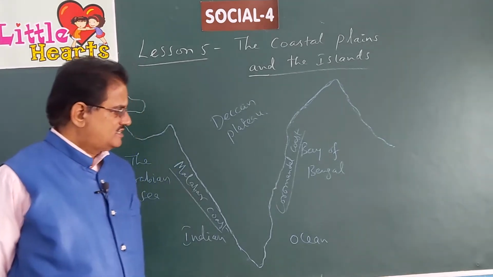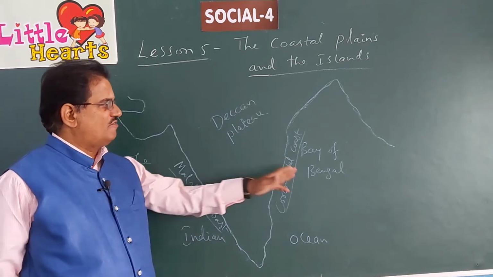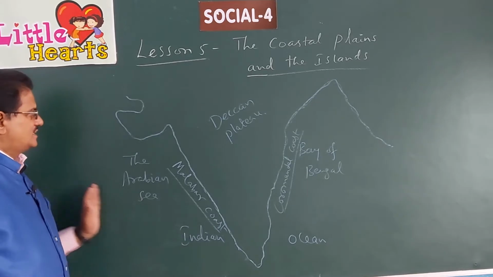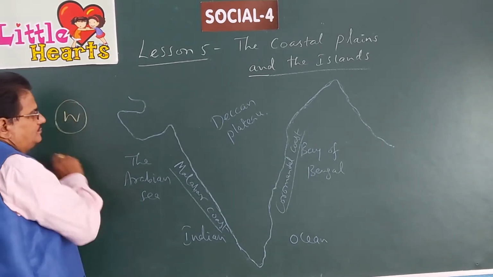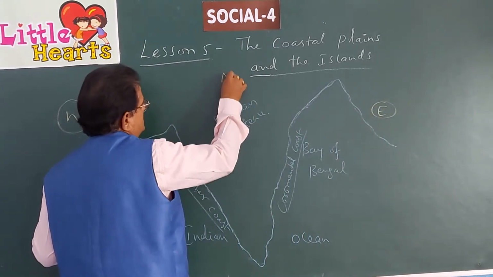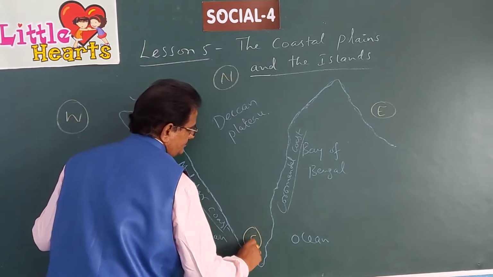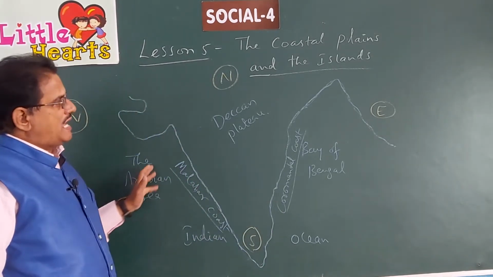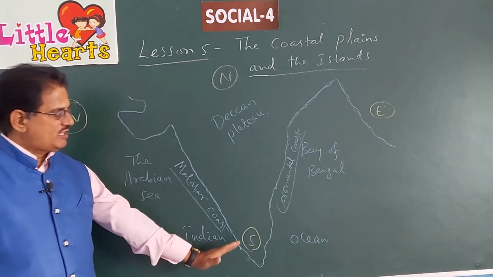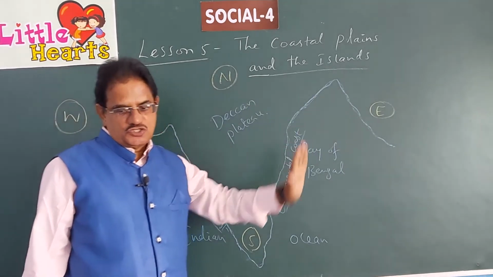Okay, children? We have two groups of islands, one in the Bay of Bengal and the other in the Arabian Sea. This is the western region, this is the eastern region, this is the northern region and this is the southern region. A map always shows these directions only. The top of the map is always north, the bottom is south, the left side of the map is west, and the right side is east.